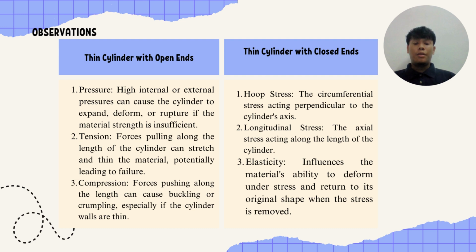Now I will talk about the cylinder with closed end. Firstly, the hoop stress, the tension stress acting perpendicular to the cylinder's axis. Secondly, the longitudinal stress, the tension stress acting along the length of the cylinder. And third, the elasticity influences the material's ability to deform under stress and return to its original shape when the stress is removed.